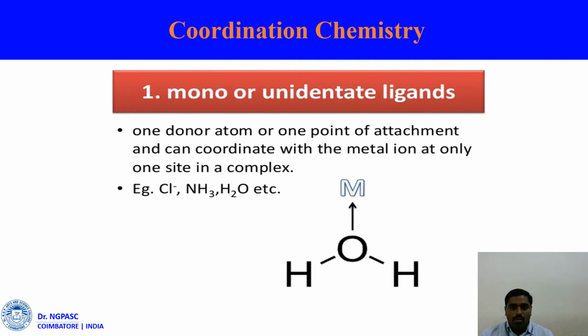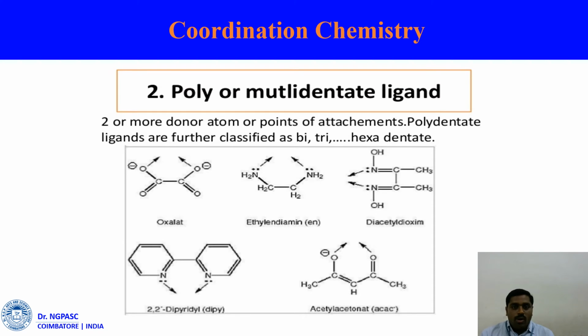So it is a monodentate ligand. For example, chlorine, amine, and water are examples of monodentate ligands. Then poly or multidentate ligands: two or more donor atoms present in the coordination complex we call a poly or multidentate ligand, with two or more donor atoms as points of attachment.